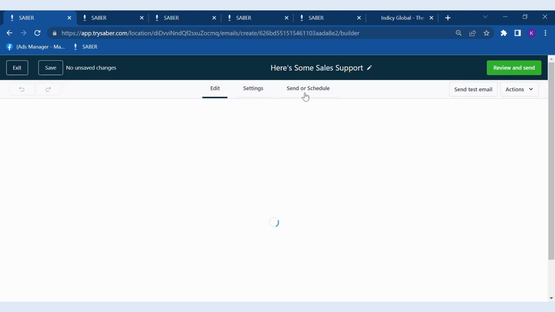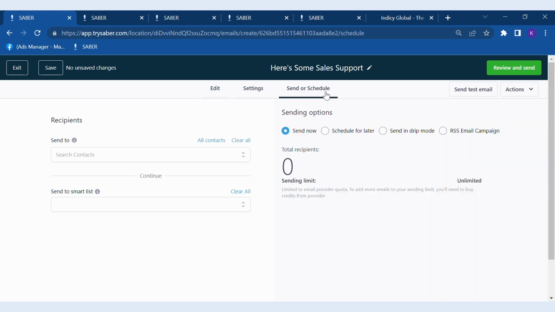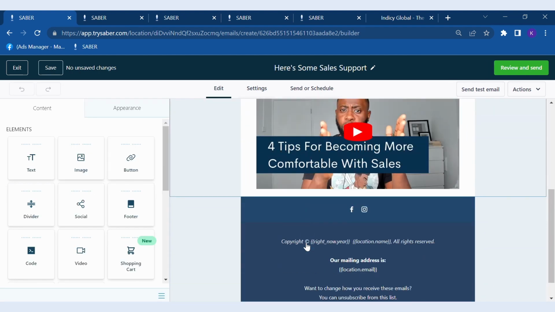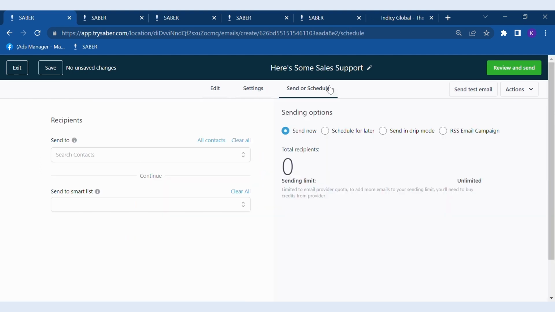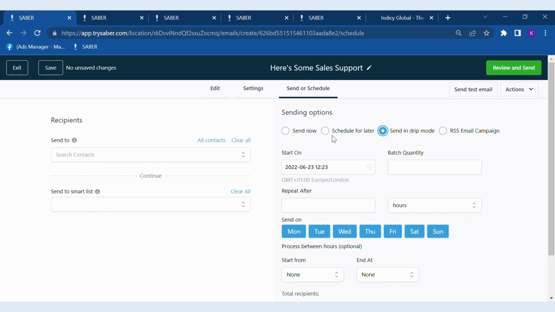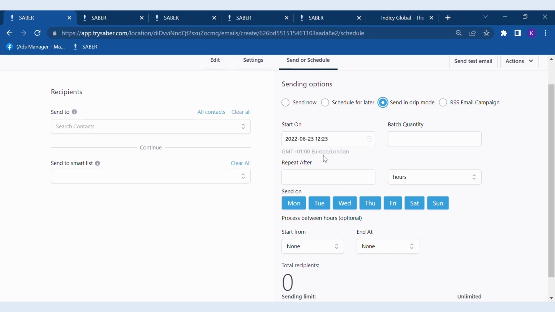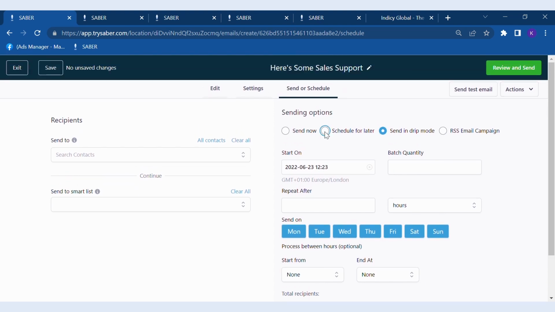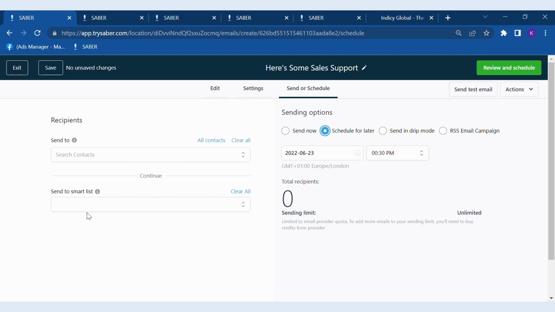So, with something like an email, this is an email for a video that we were sending out to people. You're also able to schedule that or send your emails in drip mode, based on what people do, based on when, or in batches, depending on how you want to operate. It's a great feature that you can have a smart list. We can do shift members, and it will tell you there's 13 people in that particular group at the moment, and then we can send that email to just those people at a particular set time or date, for example.